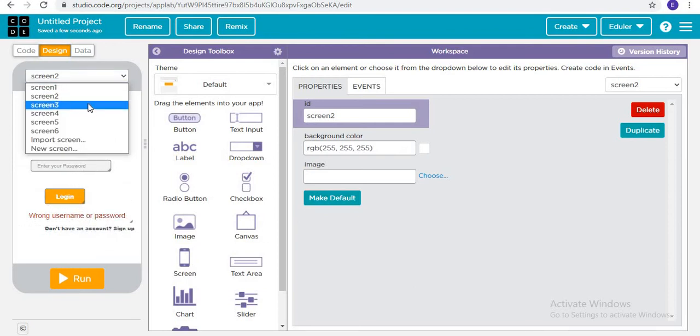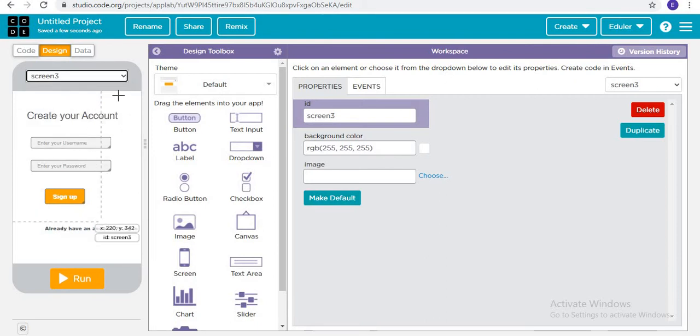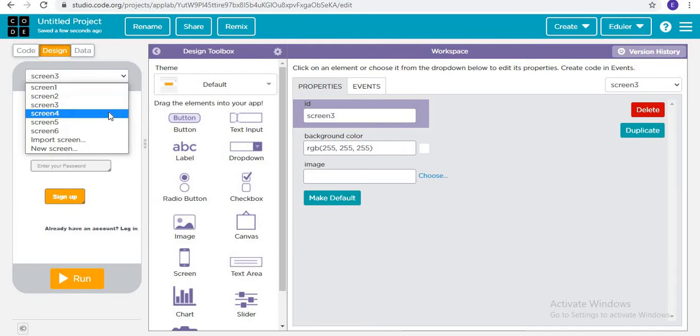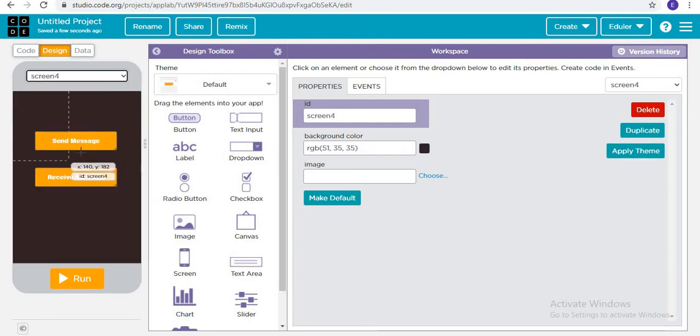Then you will go to screen number 3, and in this you will create account. Just duplicate screen number 2 and make the required changes. Then go to screen number 4. Here you will add 2 buttons, and as I said you can make it a little interactive. Then just simple buttons.